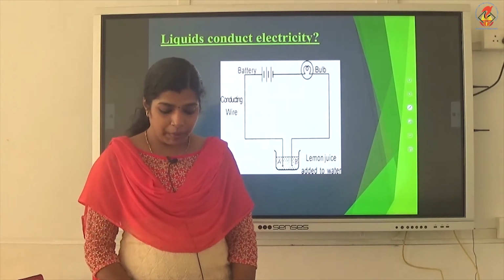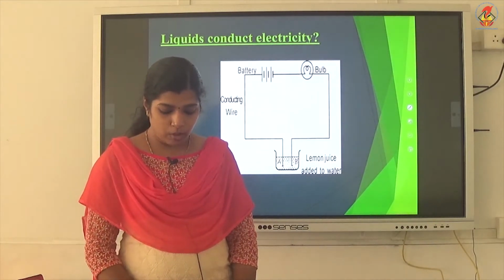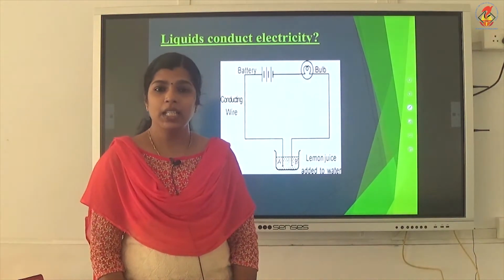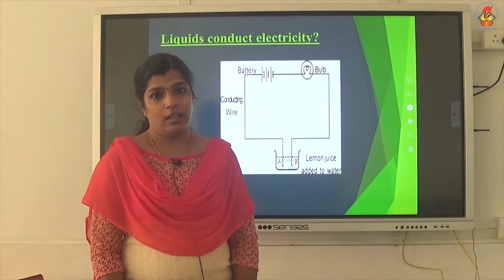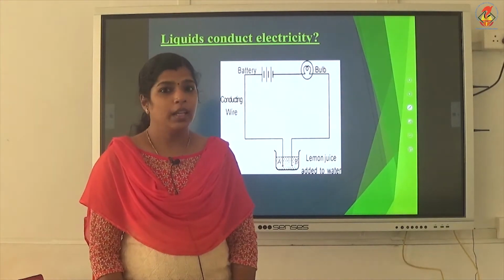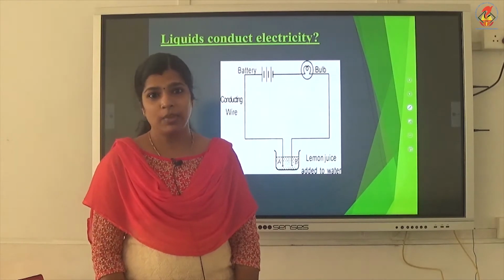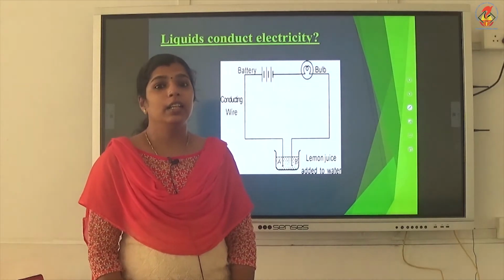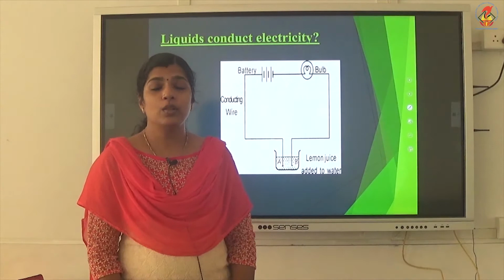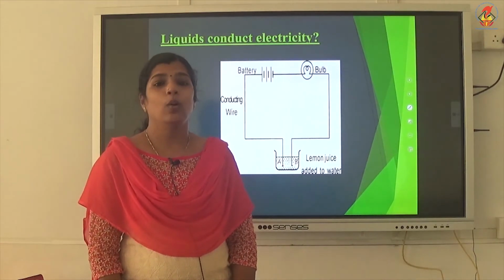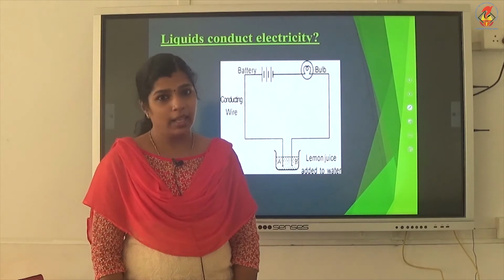So, do you remember why the bulb glows when current passes through it? It is due to the heating effect of electric current. When current passes through the filament of the bulb, which is made of tungsten, it becomes white hot and emits light.